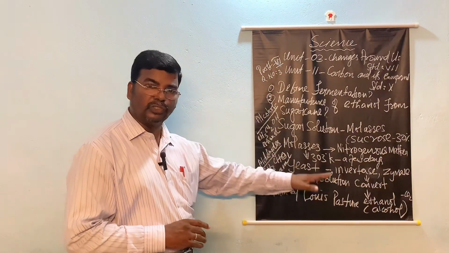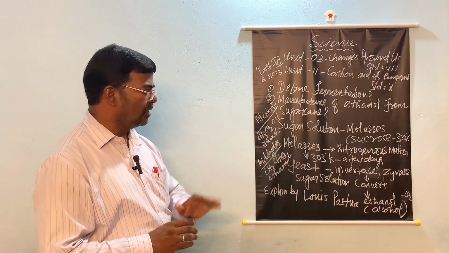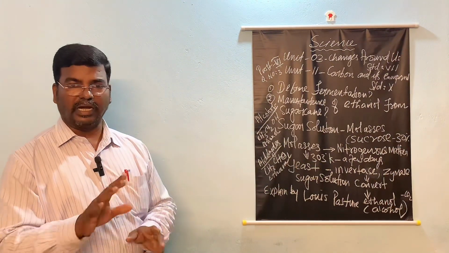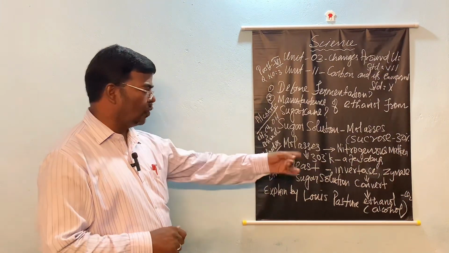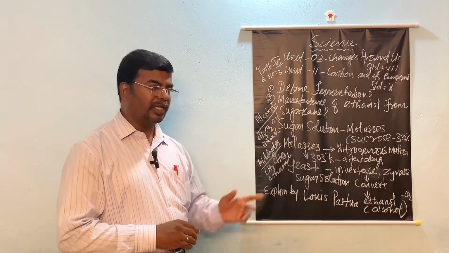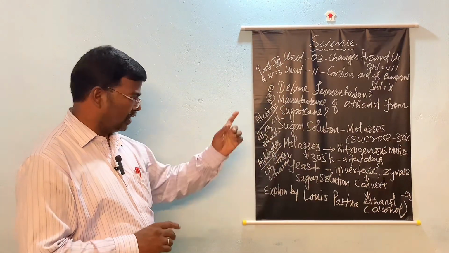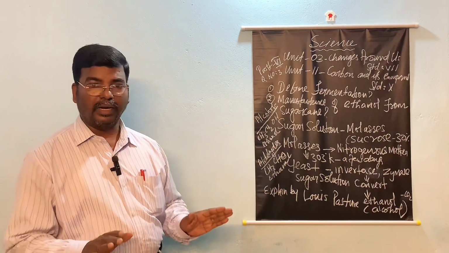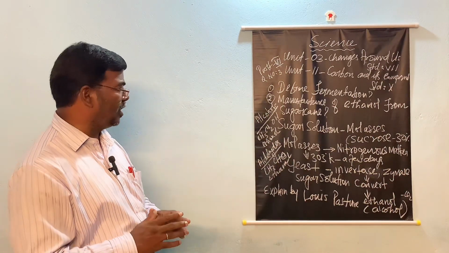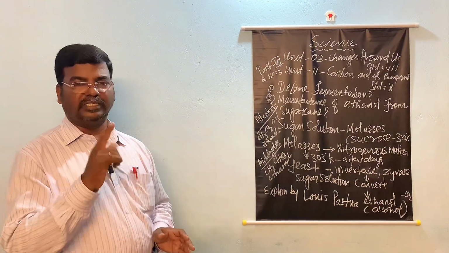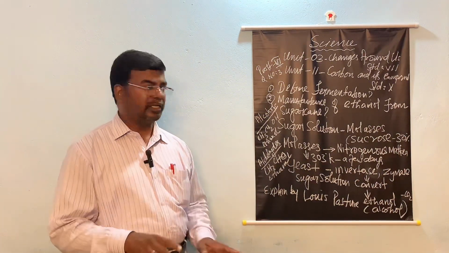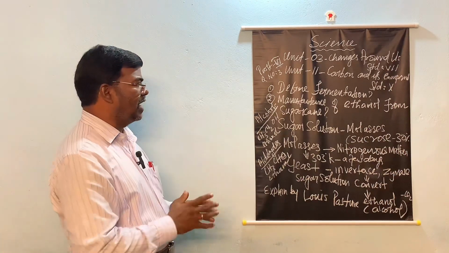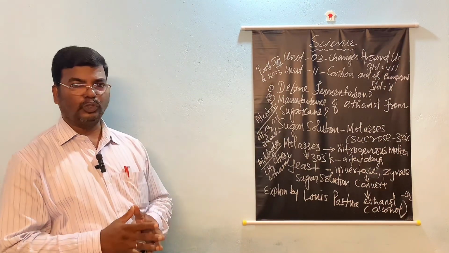Here we introduce yeast. The yeast eats the nitrogenous matter, and the yeast contains two types of enzyme: one is invertase, another one is zymase. That is going to convert the sugar solution into ethanol, and the chemical formula of ethanol is CH3CH2OH. That is what you have to write about the manufacture of ethanol from sugarcane.